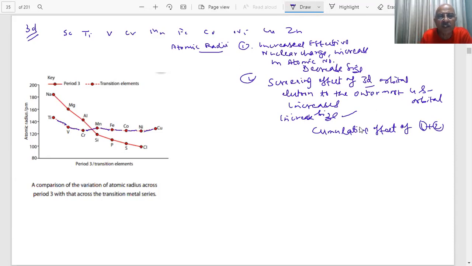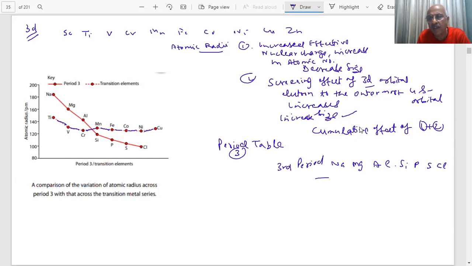If I compare this with a period 3 element of the periodic table, what are the elements of period 3? This is sodium. After sodium, you get magnesium, then aluminium, then silicon. Sodium, magnesium, aluminium, silicon, phosphorus, sulfur, and Cl. This is my third period.